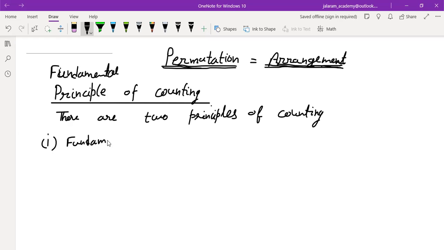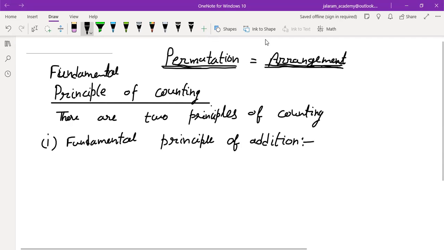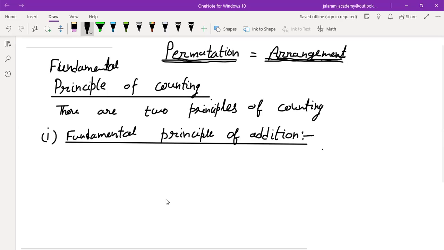The first is the fundamental principle of addition. Write in your notebook only the heading. First, we will discuss this, then we will write its definition also.